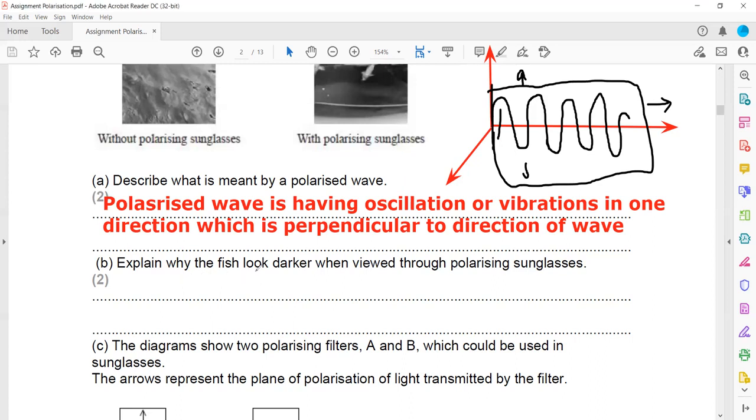The second part: explain why the fish look darker when viewed through polarizing glasses. What is the reason why it appears darker when we are looking using polarizing glasses?